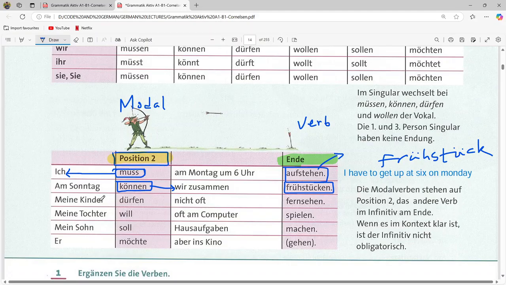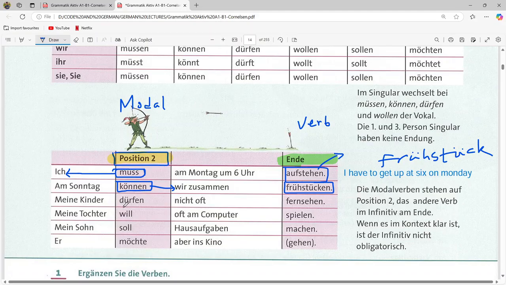Third sentence: meine Kinder dürfen nicht oft fernsehen. My kids are not allowed to watch TV often. Fourth sentence: meine Tochter will oft am Computer spielen.